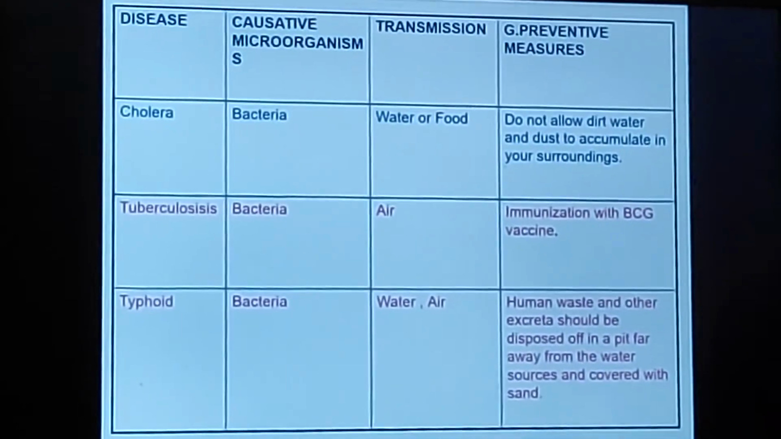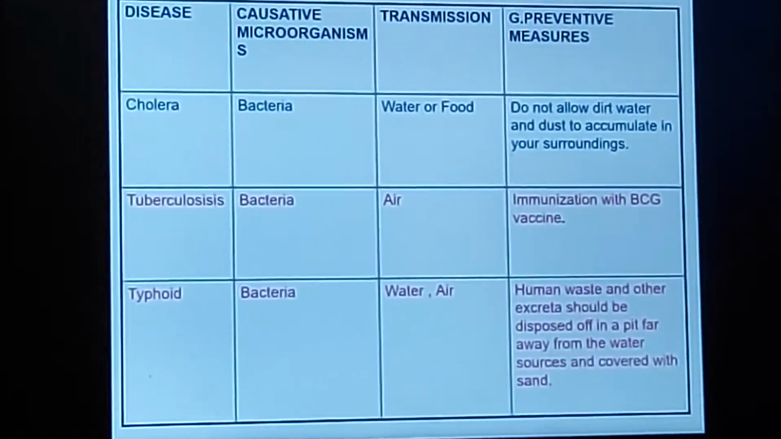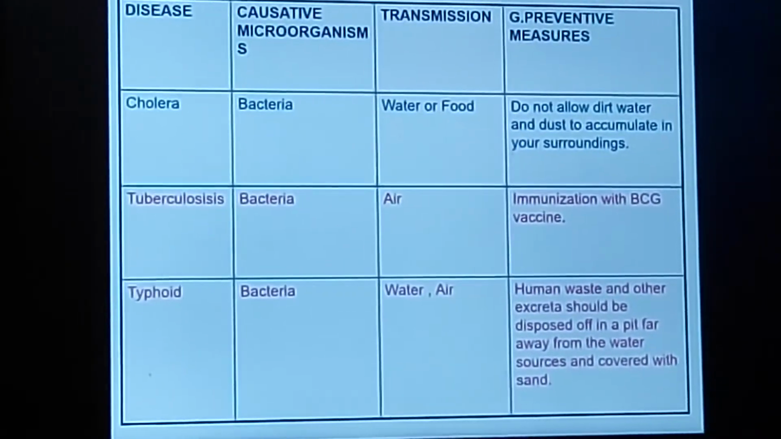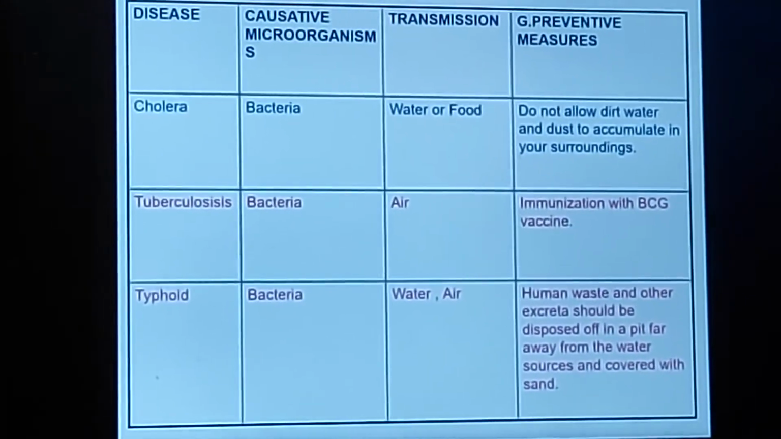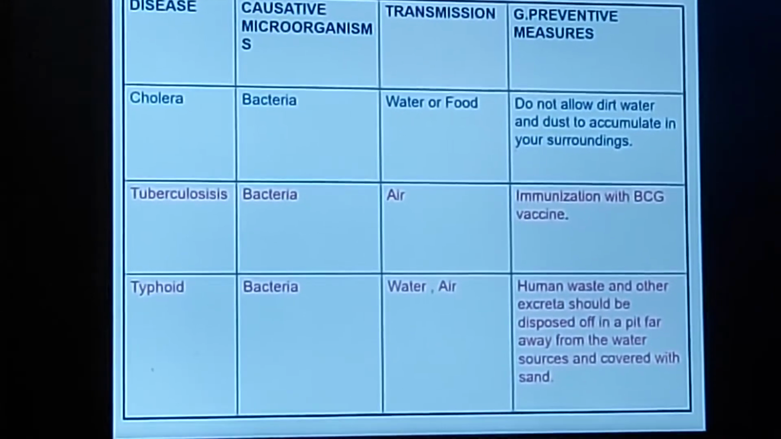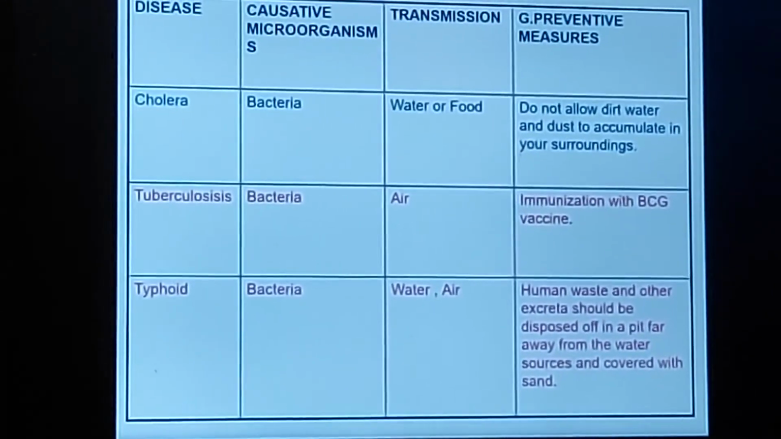The best way to prevent tuberculosis is by taking immunization. Immunization means to take the vaccine. The name of the vaccine is BCG, the Bacillus Calmette-Guérin. This name BCG was given in honor of the scientists who invented this vaccine for tuberculosis.